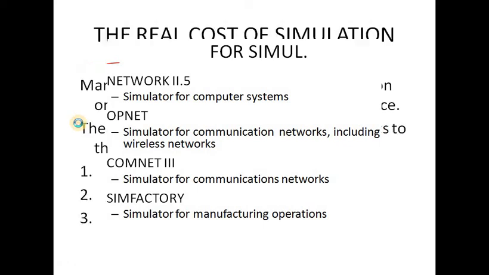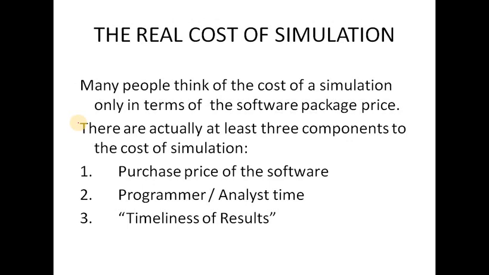So the real cost of simulation is based on three parts: the purchase price of software, second, programmer and analytics time, and third, timeliness of results. In the first section we are talking about the license, second we estimate the time as per the programmer, and third the timeliness of results. What will be the expected results from the user side and the programmer side. So these are the actual costs of the simulation. If we just think about making a particular simulator, we have to go through these steps: purchase price of software, programmer analytics time, and timeliness of results.